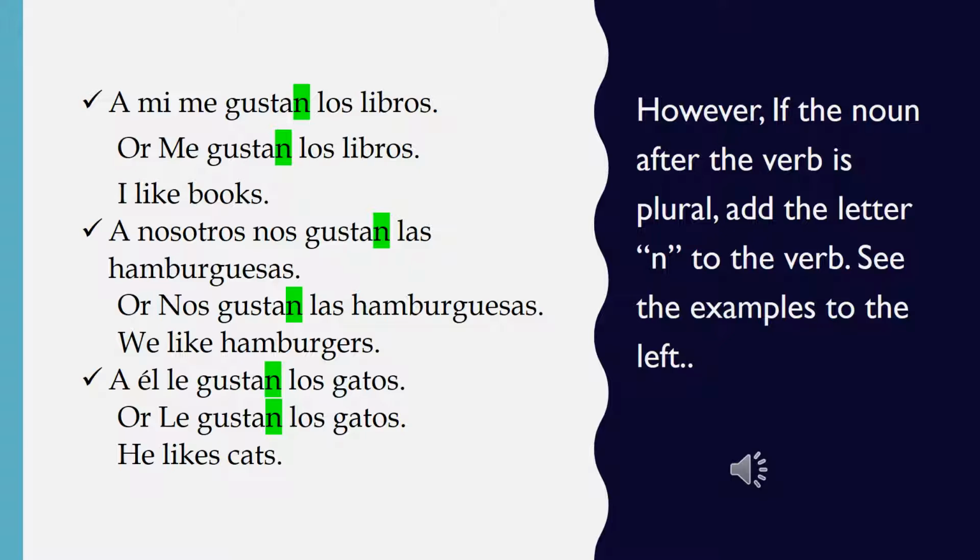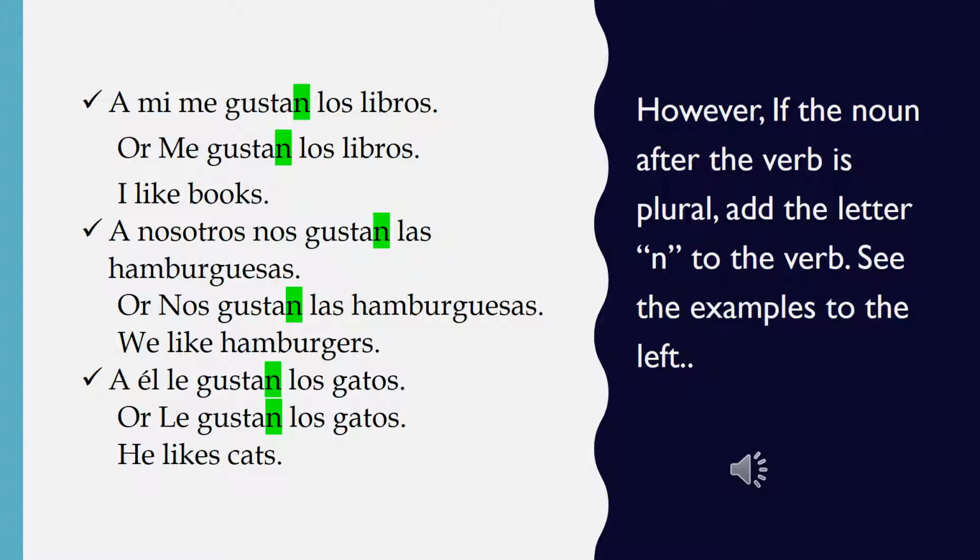However, if the noun after the verb is plural, add the letter N to the verb. See the examples to the left. A mí me gustan los libros, or me gustan los libros. I like books. So notice the noun books is plural. For that reason, we have to add an N to the verb gusta, and so that will be gustan.